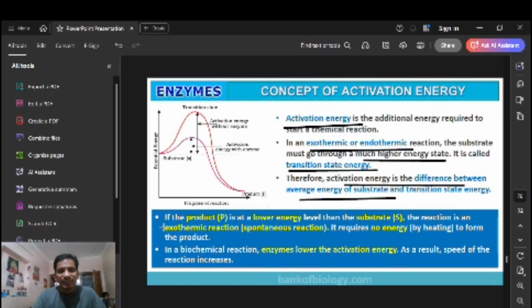Activation energy is the difference between the average energy of the substrate and the transition state energy. See here, the product P is at a lower energy; here the substrate is given as S, then the transition state, then the product. From here to here the substrate is very low, but its activation reaches the peak, right? That is a spontaneous reaction. It requires no energy by heating, it happens on its own. But in biochemical reactions, enzymes lower the activation energy. As a result, the speed of the reaction increases, right? That's called the activation energy.